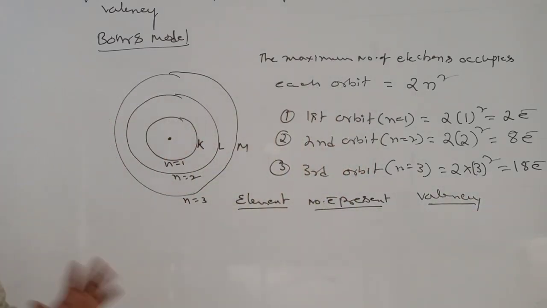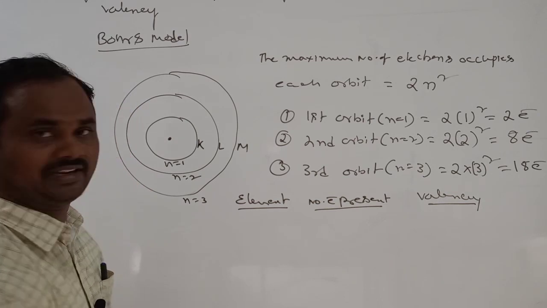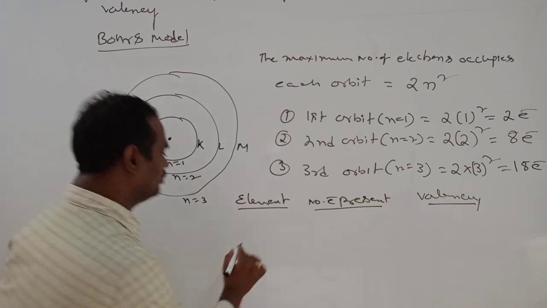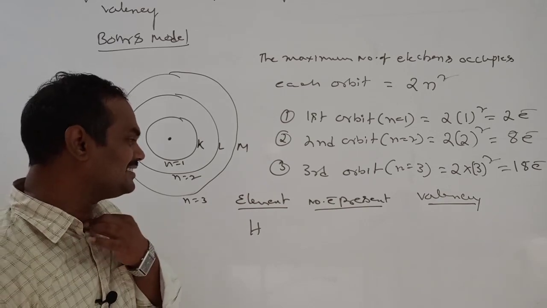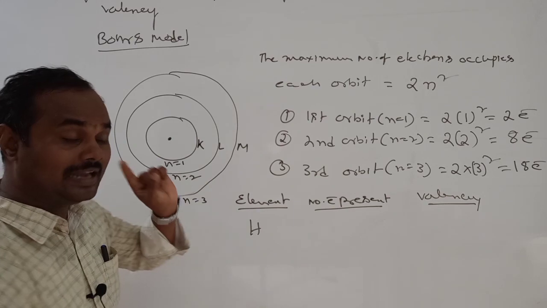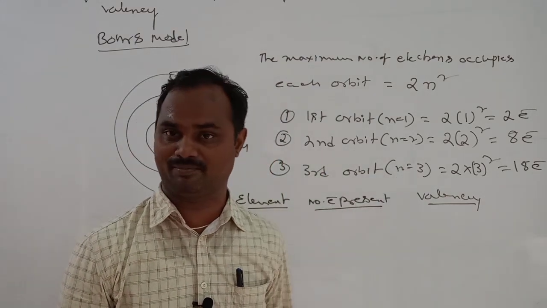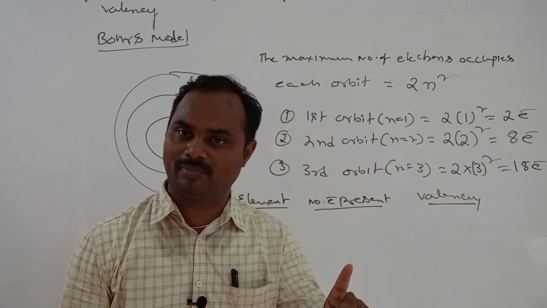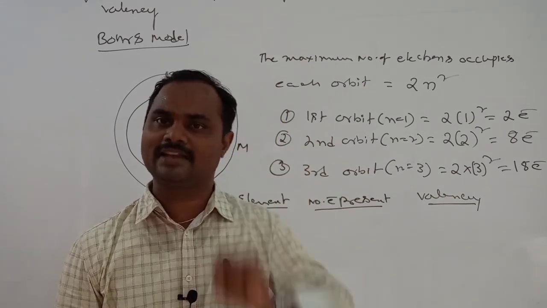First you see this method; later, general definitions are there, and we can easily calculate using those. Now suppose you take hydrogen. How many electrons are present in this atom? The number of electrons in a neutral atom is equal to its atomic number. Hydrogen's atomic number is 1, so a neutral atom of hydrogen contains only 1 electron.